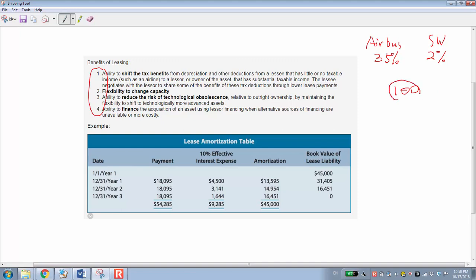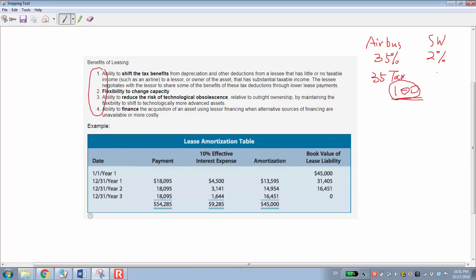This $100 depreciation expense means different things for Airbus and Southwest. For Airbus, $100 depreciation means $35 of tax saved, right?